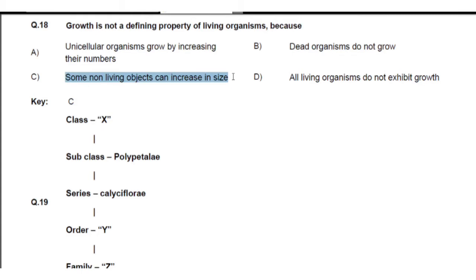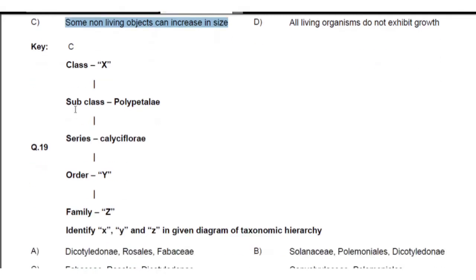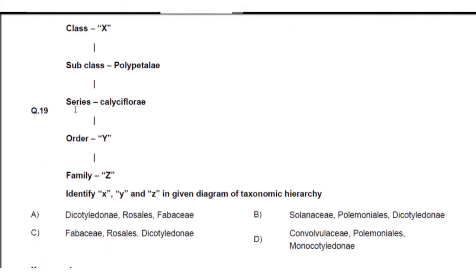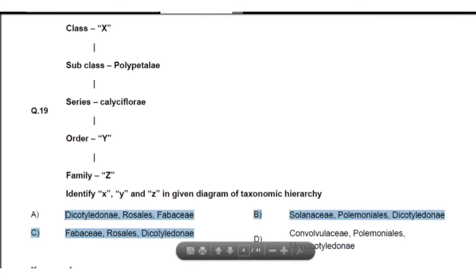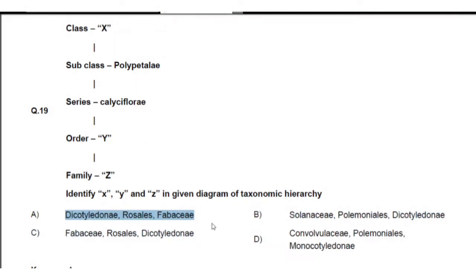Next, question number 90, they have given a classification hierarchy, X they have given, the class, then subclass, then series, order, family. So what is the meaning of X? X means it is a dicot, and next Y means order related to Rosales, and Z is related to the Fabaceae family. So the best answer is A.